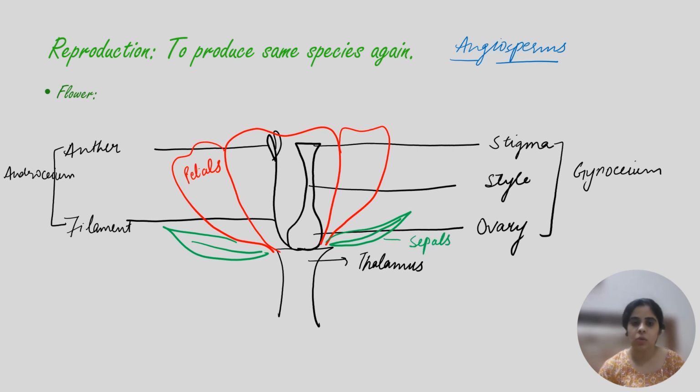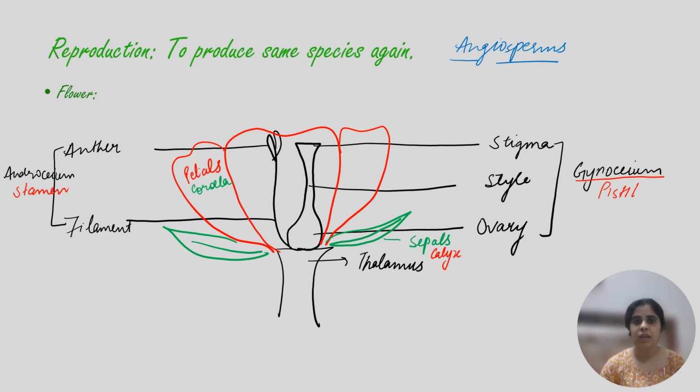The petals are also called corolla, and sepals are also called calyx. These are non-essential parts of the flower because they do not take part in reproduction. Gynoecium is also called the pistil, the female reproductive part, and androecium is also called the stamen, the male reproductive part.